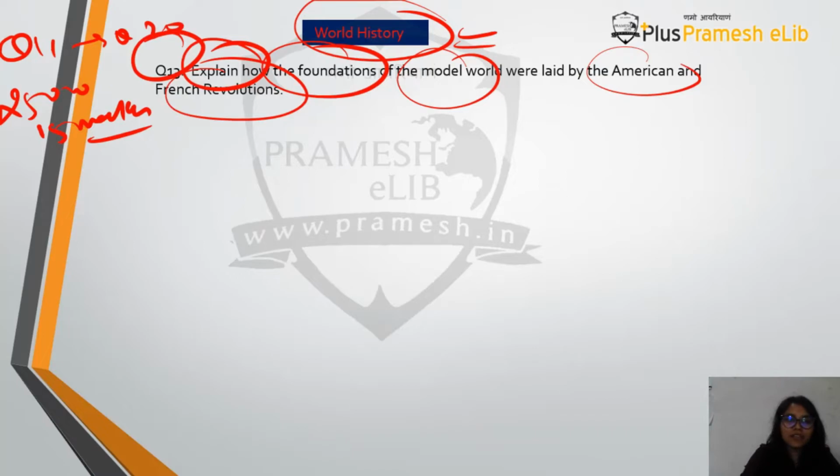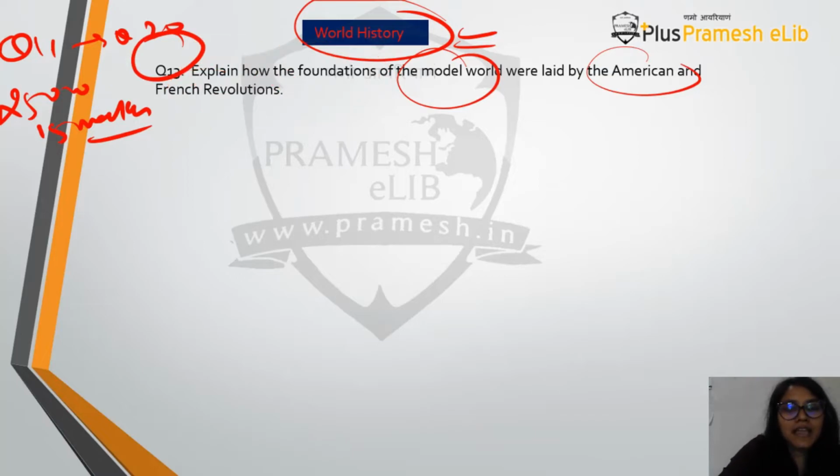And because the American Revolution was sort of a reason for the French Revolution, because the French people who participated in the American War of Independence took back the spirit of independence with them to France, and then you will find that in France also revolution started. So this is how the American and French Revolution become part of your starting preparation of world history, and you should know the answer to this question.